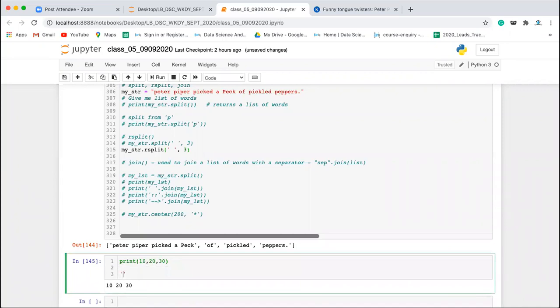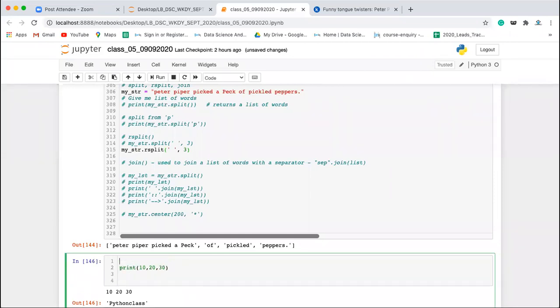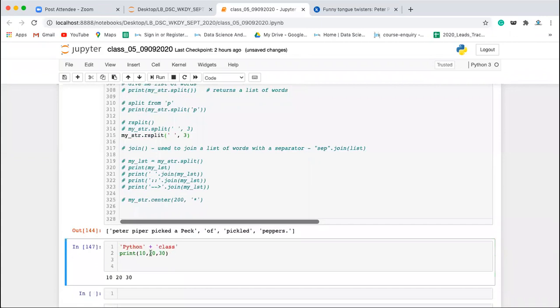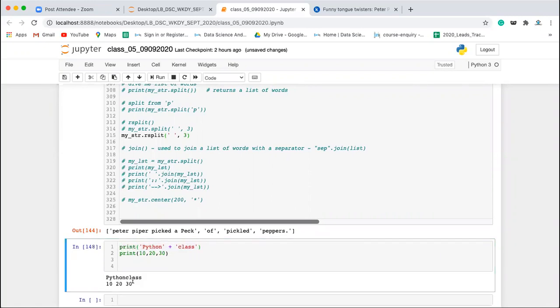But let's say you have two strings, you are writing Python and class, and you are using plus. If you do the concatenation operation between them, you can see there is no space between them. Also, it is not printed if you are not using the print function. Here it is printing only 10, 20, 30. It is not printing Python class, because you are not using the print statement. So you have to use the print function here, and then execute it. Now it is printing Python class. But again, this is the concatenation. The other operation is not concatenation. It is just placing the values on the output screen as they are. The only difference is that here you will have a space character instead of a comma.